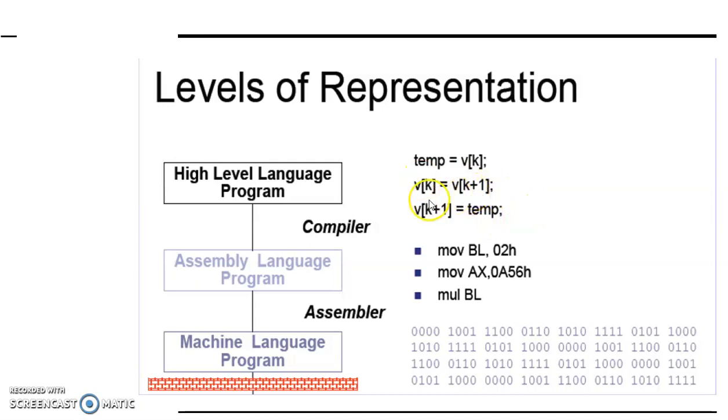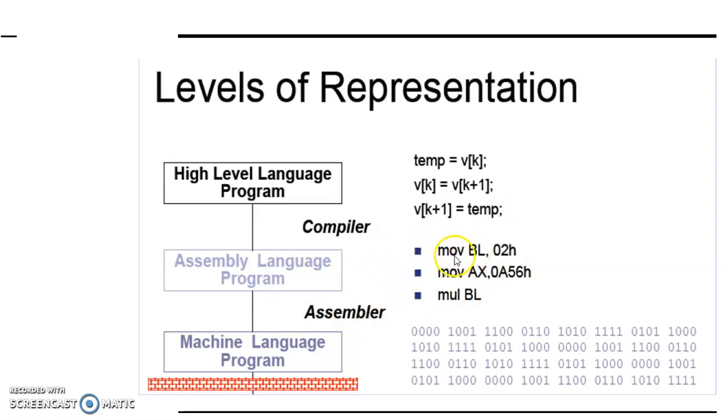What we are doing is swapping two values in an array. So this is machine level, this is an assembly language.